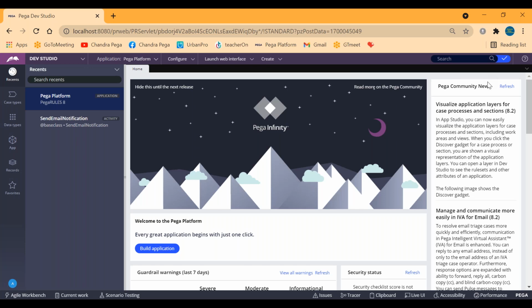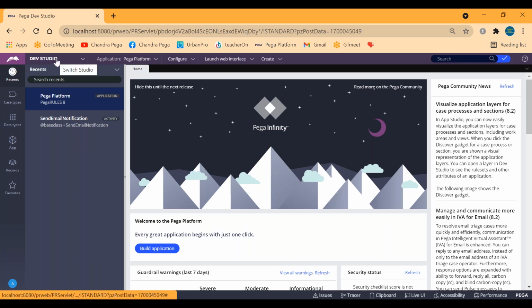The purpose of logging into this particular portal is to create one framework application, followed by one implementation application. In order to create that, I log in with the master credentials that the Pega system gives us. So I logged in, and I can see the Pega portal. Here we can see a top bar, which is considered the header bar.